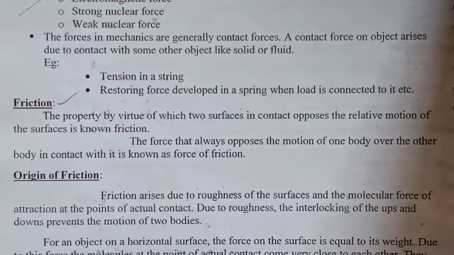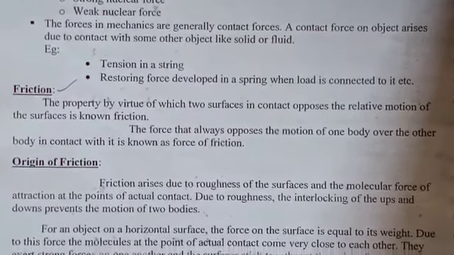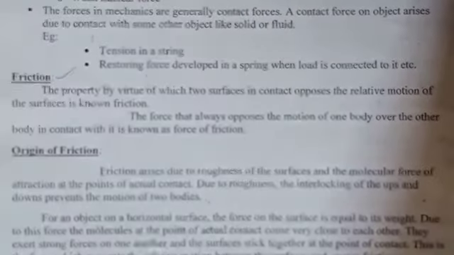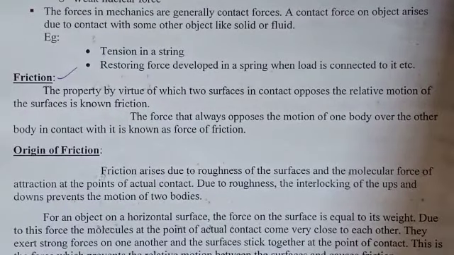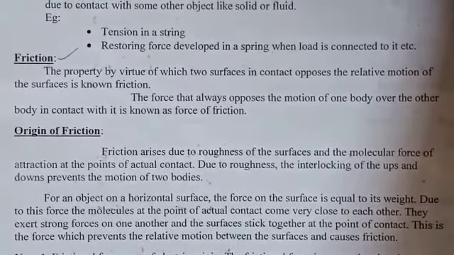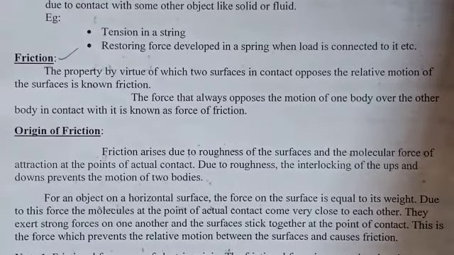For an object on a horizontal surface, the force on the surface is equal to weight. Due to this force, the molecules at the points of actual contact come very close to each other and exert strong force on one another, and surfaces stick together at the points of contact. This is the force which prevents relative motion of the surfaces and causes friction.